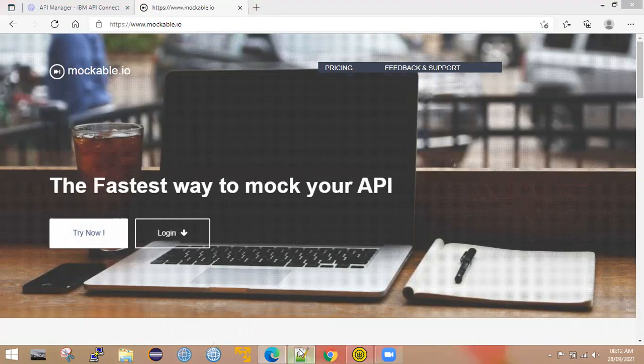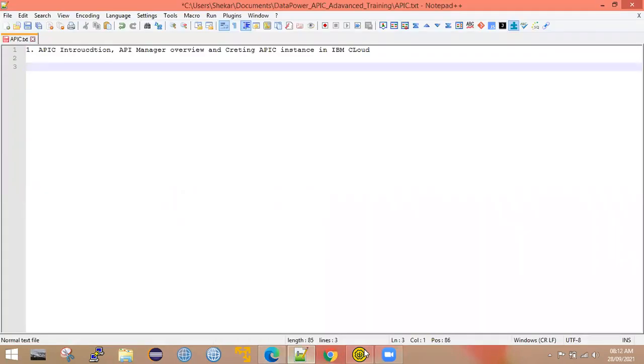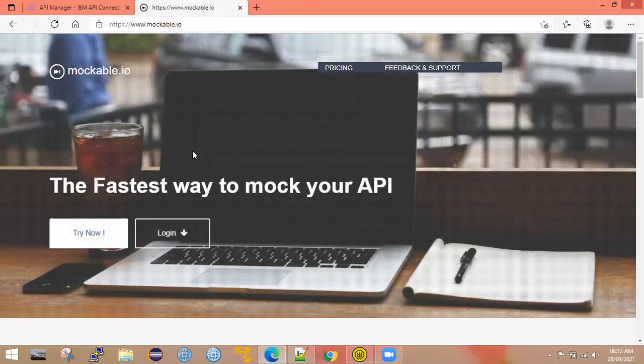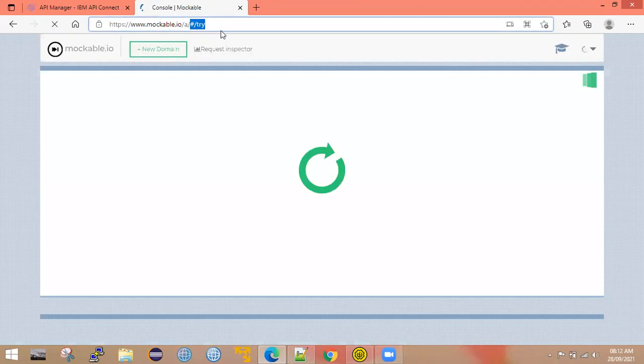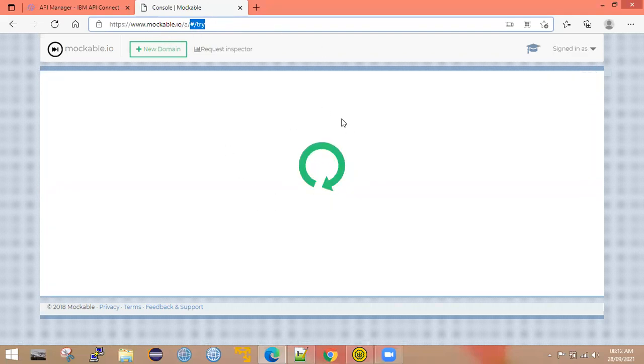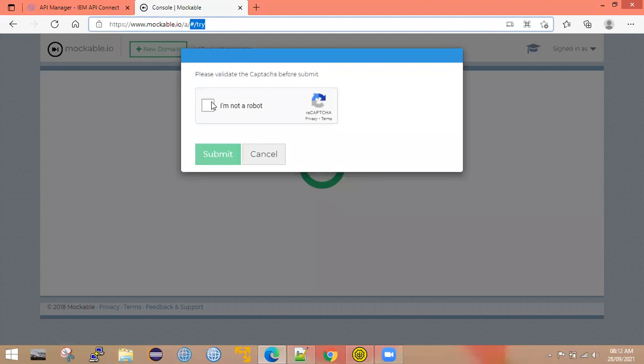Now what I'll do is create a REST mock web service here, and I will expose this web service as an API in API Connect. Whatever REST service I create here, I'll expose as an API in API Connect. Go to the website now. I'll ping you this link, www.mockable.io. You can create either a SOAP or REST mock web service here.